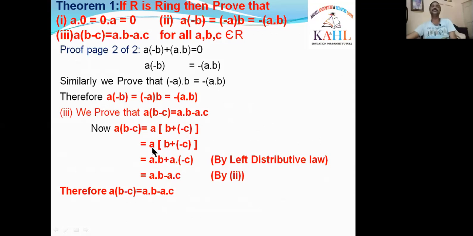By the left distributive law, A·B + A·(-C). A·B as it is in the next step, and A·(-C): from the second part, A·(-B) is -(A·B), the minus goes outside. Here also the minus goes outside, -A·C. That means A·(B - C) is equal to AB - AC. That's the third part, and it is also proven.